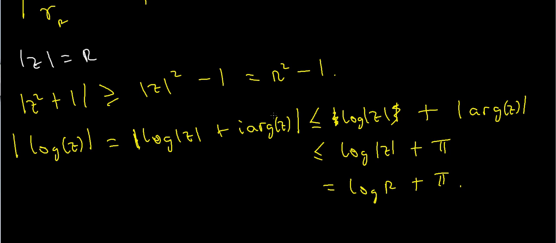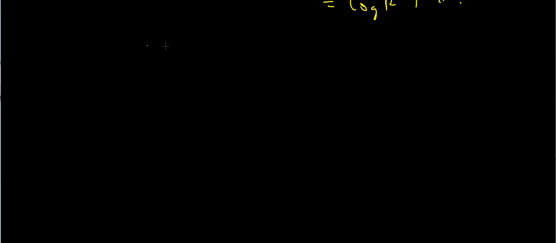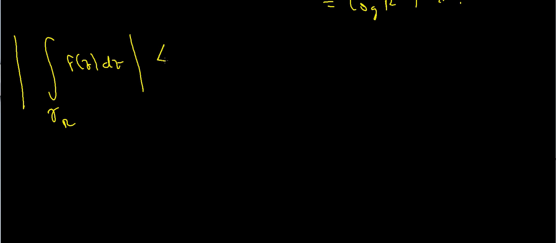So how does that help me? Well, that tells me that the absolute value of my integral, sorry, that's not the contour integral, that's the integral over gamma sub r of f of z dz, is going to be less than or equal to the length, which I've established was pi r, times the maximum value of my function.